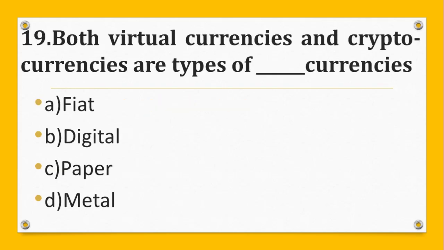Question number 19. Both virtual currencies and cryptocurrencies are types of dash currencies. A, fiat. B, digital. C, paper. D, metal. And the answer is B, digital.